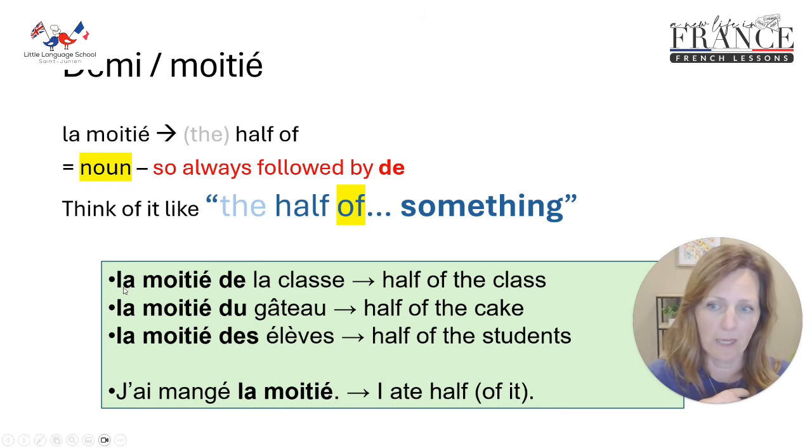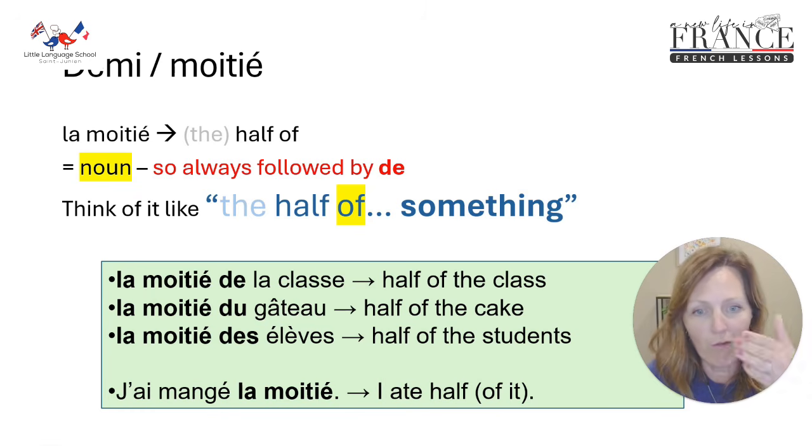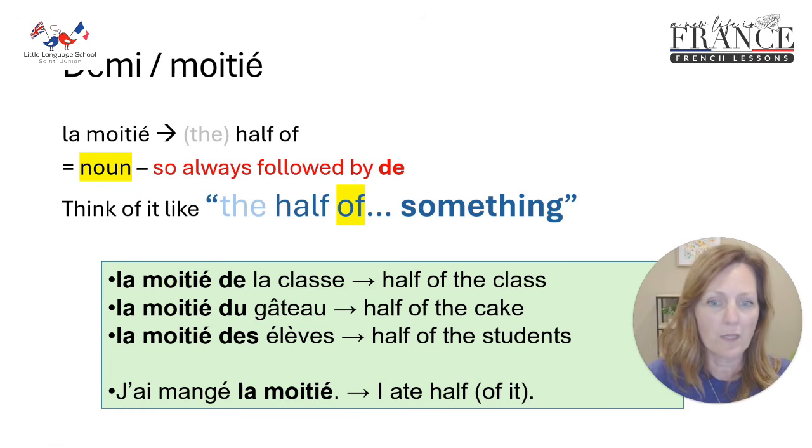So we've got some examples here. La moitié de la classe. La moitié de la classe means half of the class. La moitié, the half, and then you've got your de, of the class. La moitié du gâteau. This is still de, but de and le together turn into du. So la moitié du gâteau, half of the cake. J'ai mangé la moitié du gâteau. I ate half of the cake.